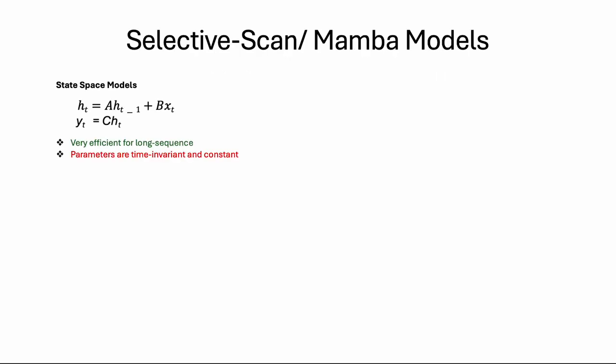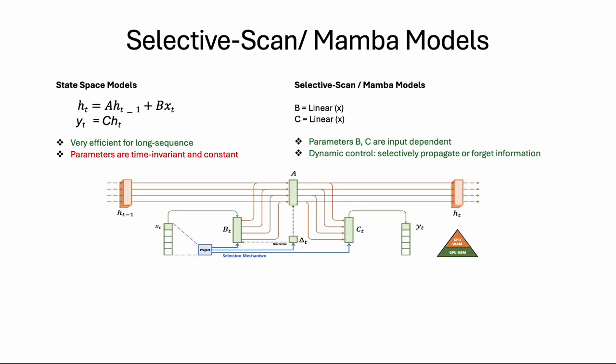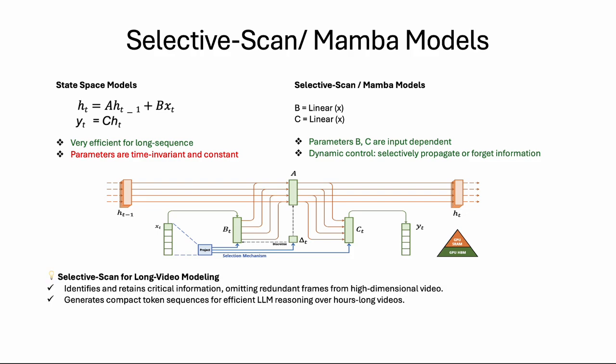Recently, we have seen several works on long sequence modeling with state space based models. Compared to self attention, state space models have linear computational complexity with sequence length, which makes them very efficient for lengthy inputs. More recently, an improved version of state space models has been proposed, called Selective-Scan or MAMBA models, which has more dynamic control over the input sequence. The MAMBA model is capable of selectively propagating or forgetting information. Motivated by this, in this work, we want to utilize the selective scan for long-range video modeling.